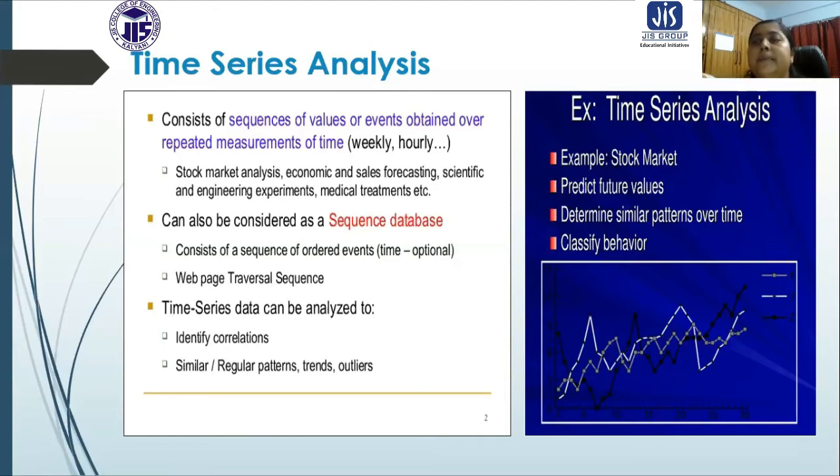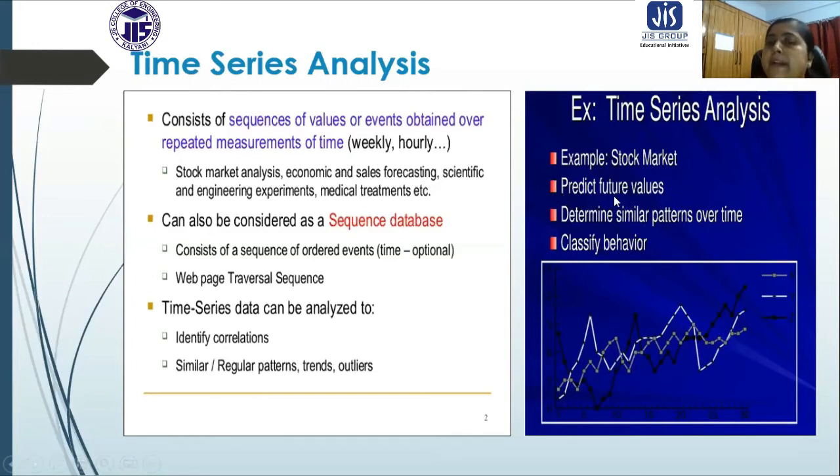If the data is collected in a timely manner, then depending on the collected data, which is the current data, we can predict how the market is going to behave in future by a graph like this. Here you can see an example of time series analysis. The example is for a stock market.